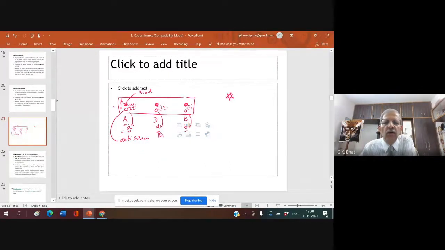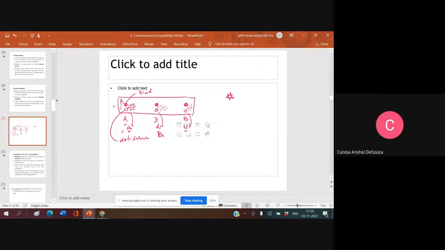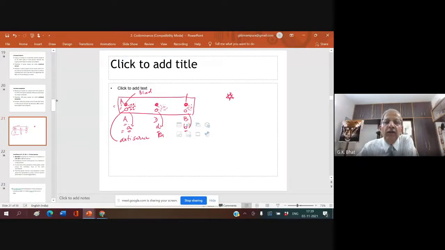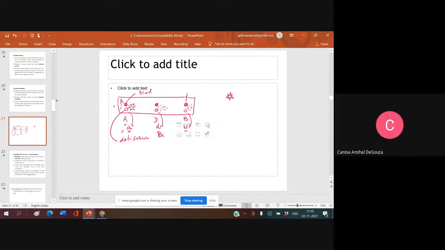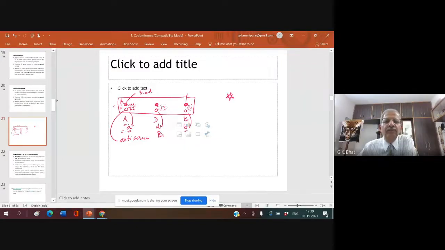Why doubt? Here, there is no agglutination. Why is there no agglutination? Antigen A. For agglutination, what should be here? Antigen B. Yes, antigen B should be there, but B is not there. So what is the blood group of this person? A negative. Now, what is the blood group of this person?